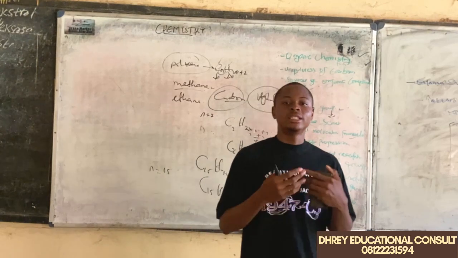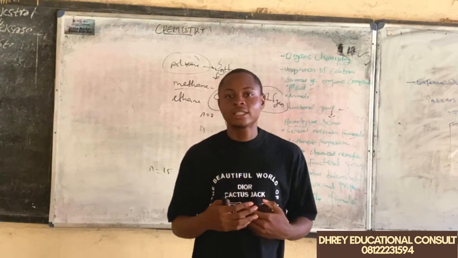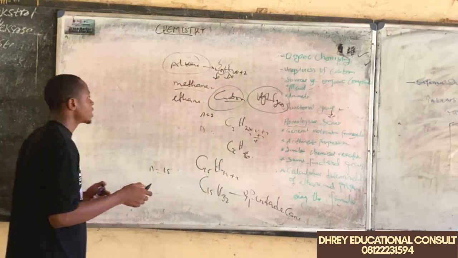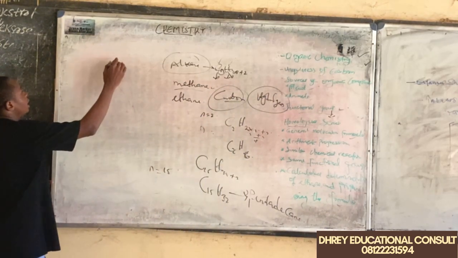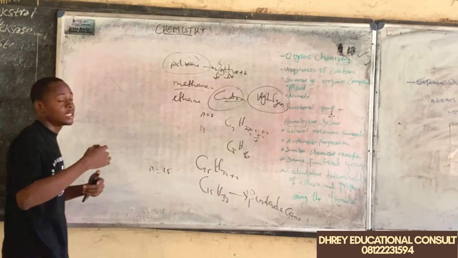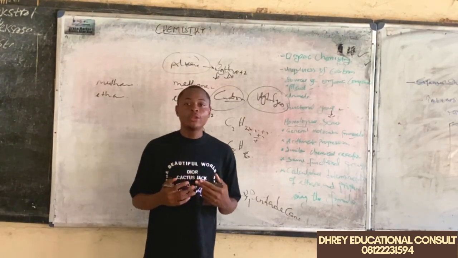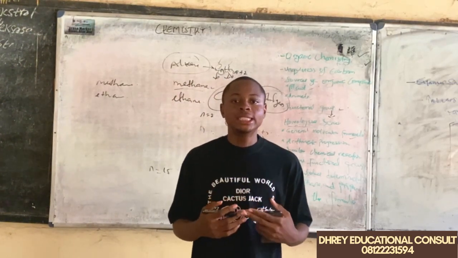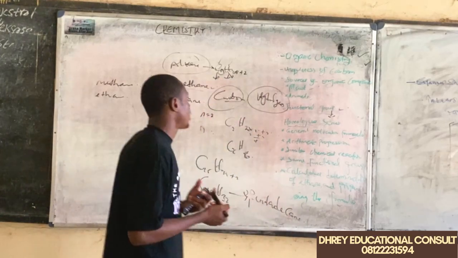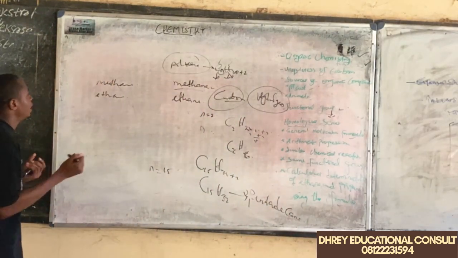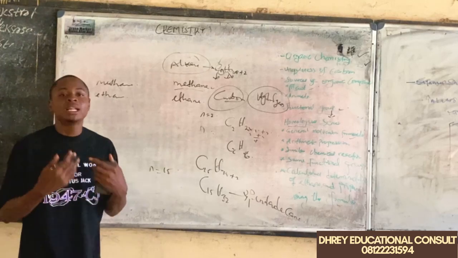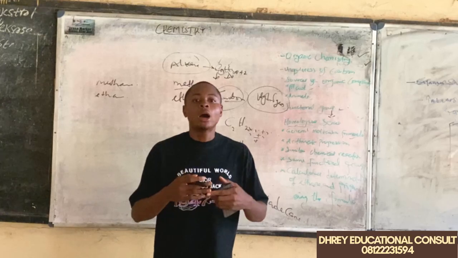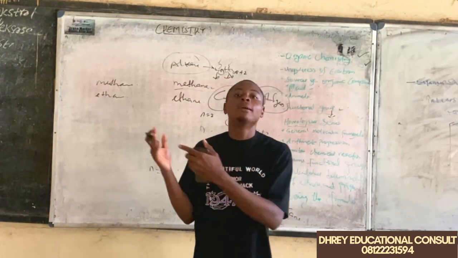So I'm going to give you a tip on how you can remember the first 10 members of the alkane family. For the first 4 members, I'm going to give you an acronym, a mnemonic: My Elephant Prefer Banana. And then from there we can use our polygons, which we know from mathematics.